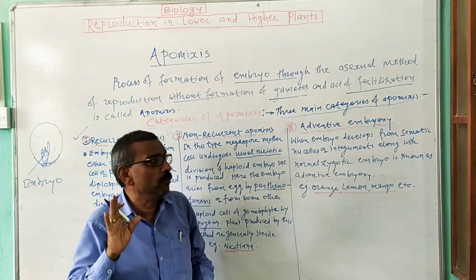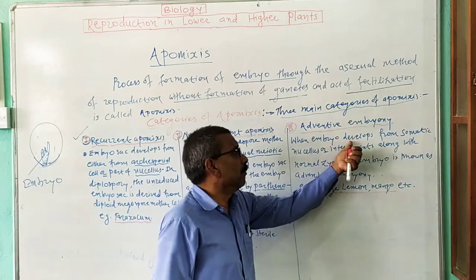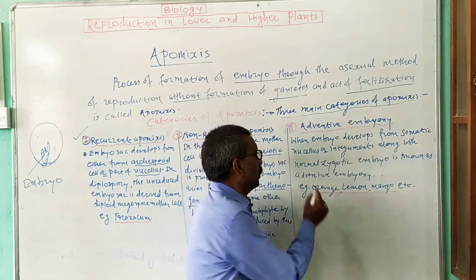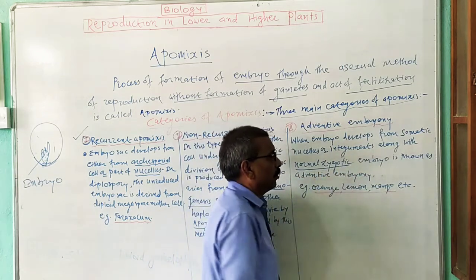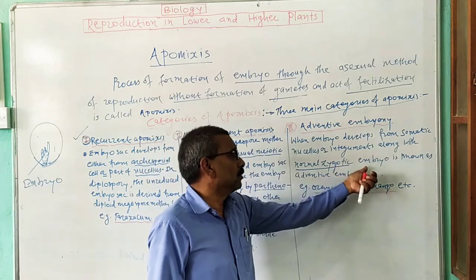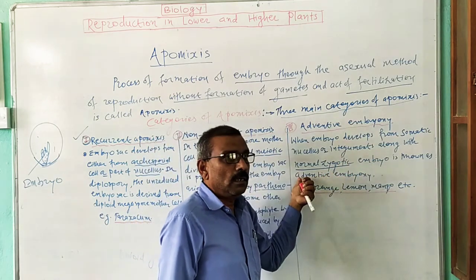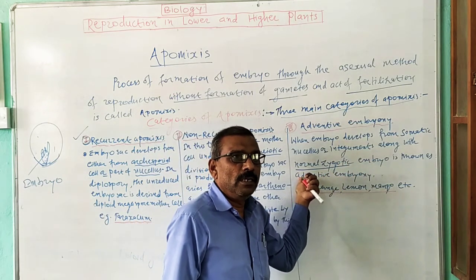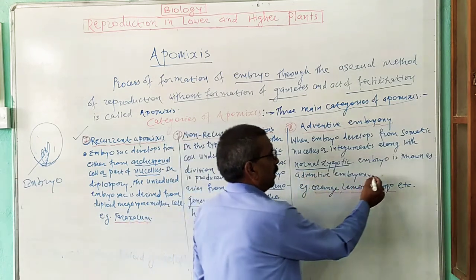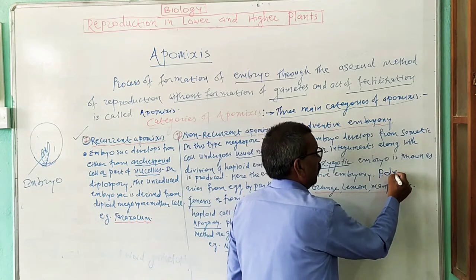Are you getting adventive embryony? When an embryo develops from nucellus or integument along with the normal zygotic embryo, that is known as adventive embryony or adventive type of apomixis. By this method, polyembryony is produced.